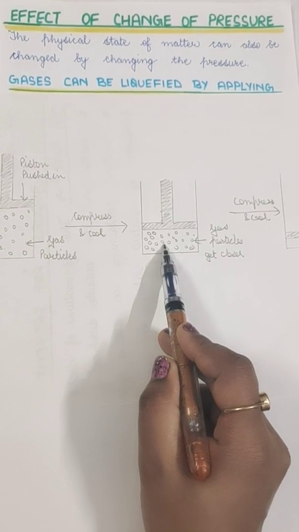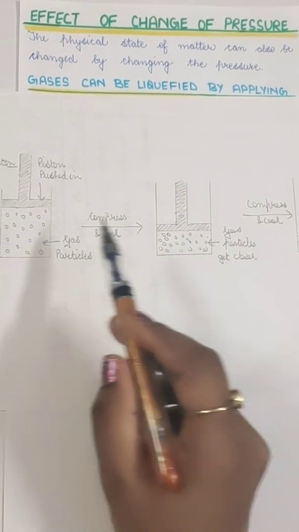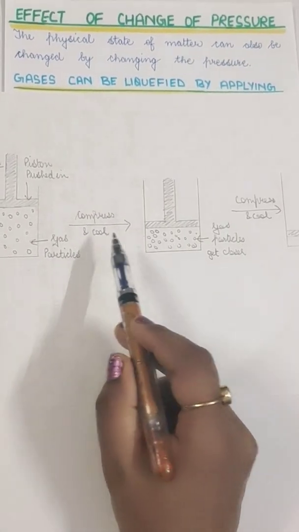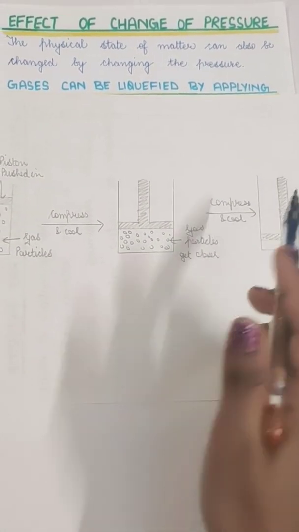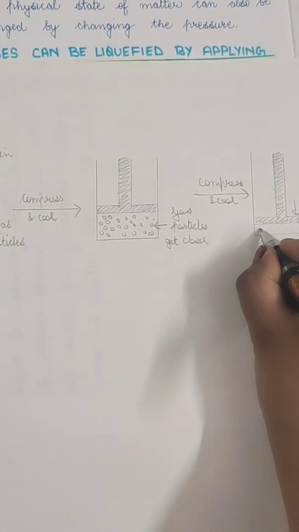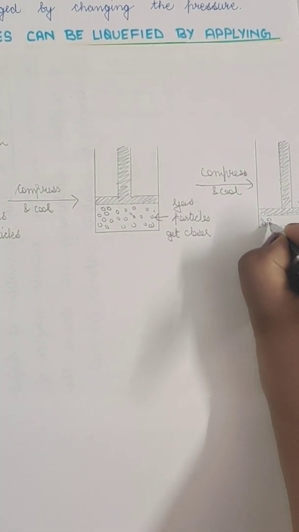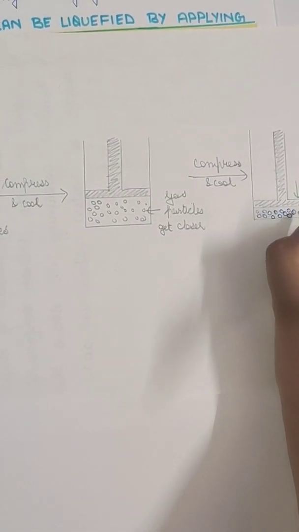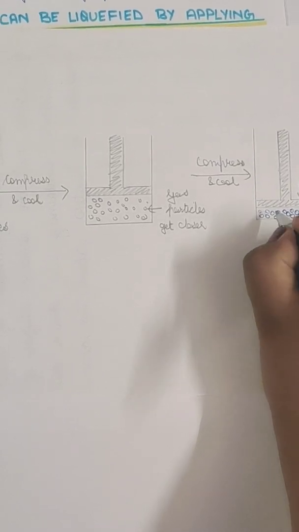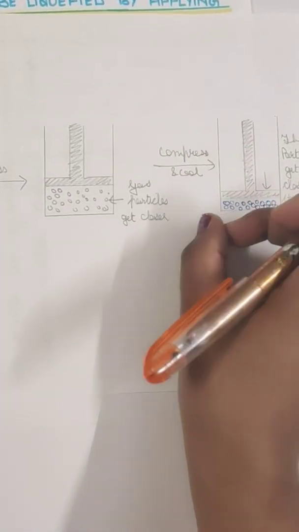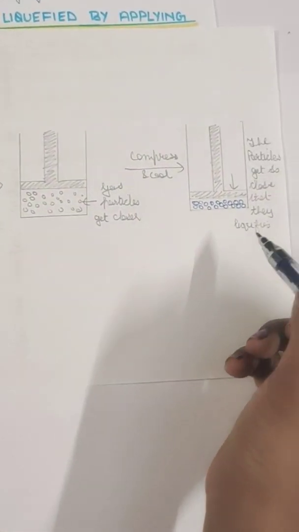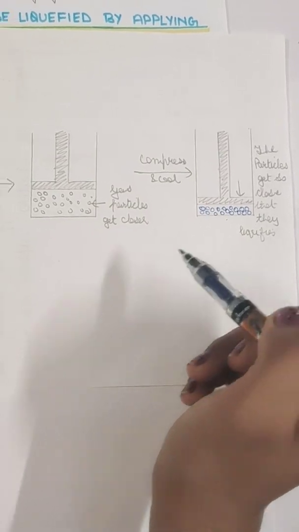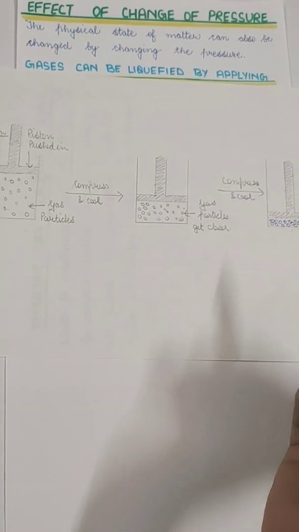Again, more compression, and the gas particles are coming closer because we are compressing it. The particles are coming closer, and we are cooling the temperature also. Again we are compressing it. So what we'll see is that the particles of gases will be so close to each other that they will start behaving as liquid, because they will show the arrangement of liquid, as liquids are slightly more closely arranged compared to gases. If we compress again, they will turn into liquids. So the particles get so close that they liquefy. So this is how we can compress the gases.